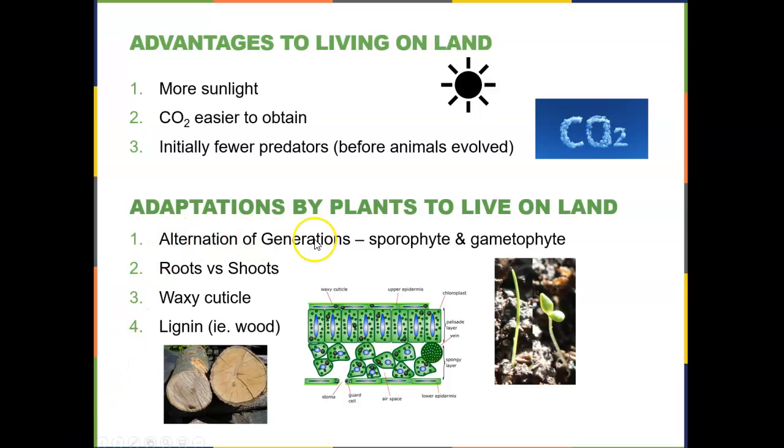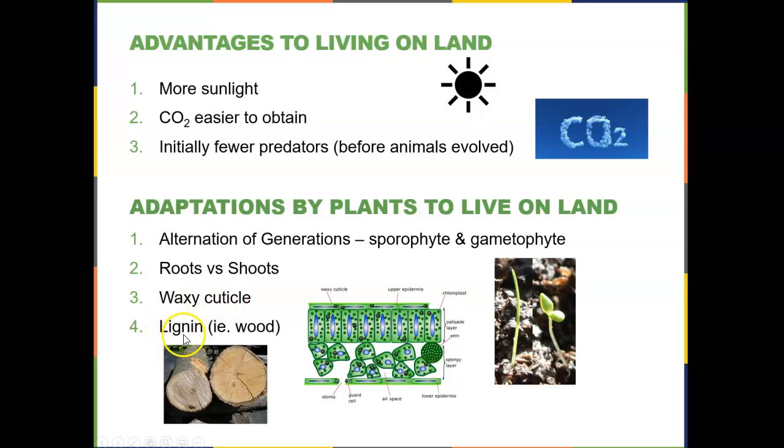So what are some of the adaptations that plants have had to make to live on land? Well, they had to develop an alternation of generations scheme for reproduction, and we'll talk more about that and its benefits. They developed a roots versus shoots anatomy. The roots are the portion of the plant that's under the ground that can anchor them to one position, and the shoots are the above ground parts of the plants through which they have to transport materials. They developed a waxy cuticle, which helps them from drying out, because remember, they're no longer in water.